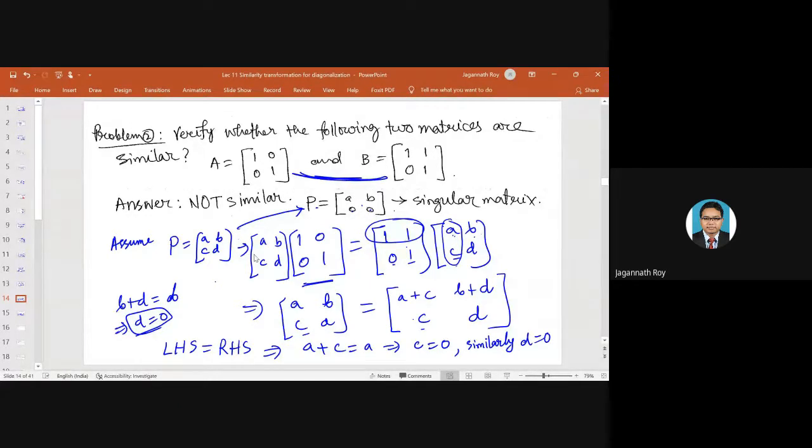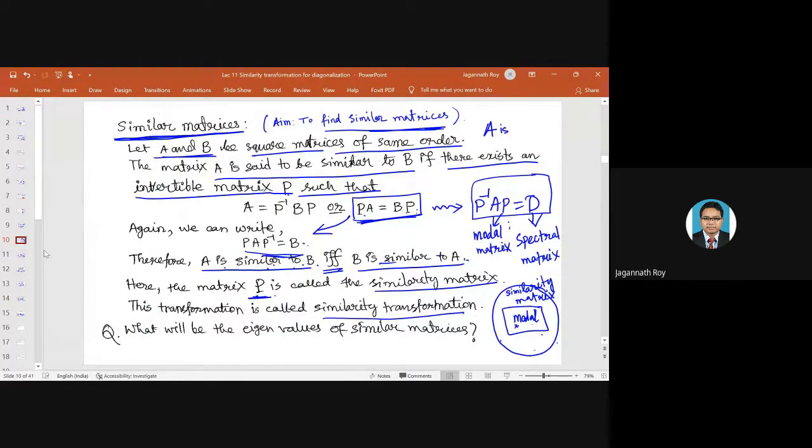But if you think about the eigenvalues, what is the characteristic equation of this problem? It is lambda minus 1 whole square equals 0. How about this characteristic equation? This is also lambda minus 1 whole square equals 0. So they have the same eigenvalues, but they are not similar. This is the question that I raised at the beginning: what will be the eigenvalues of similar matrices?